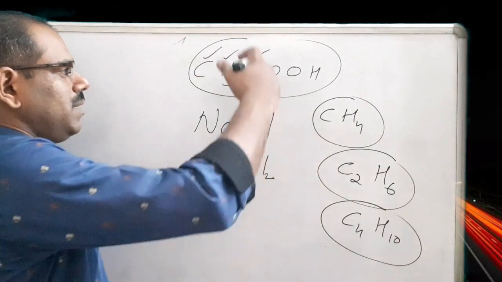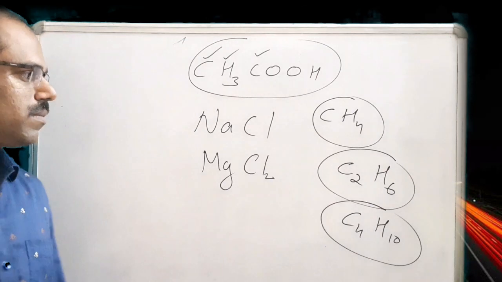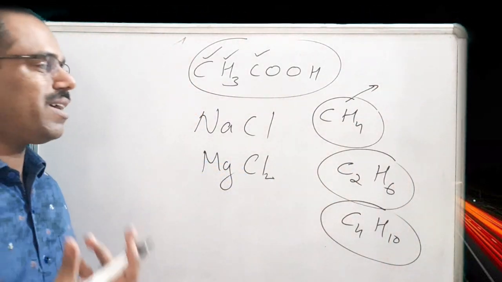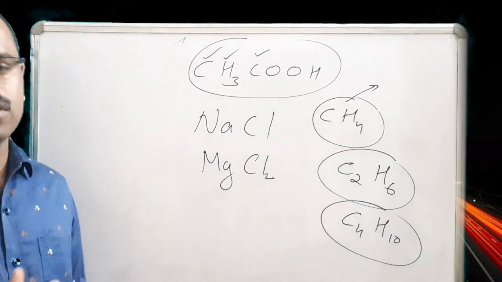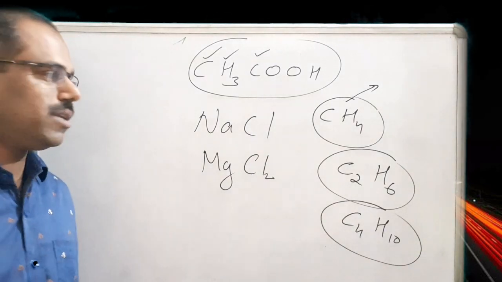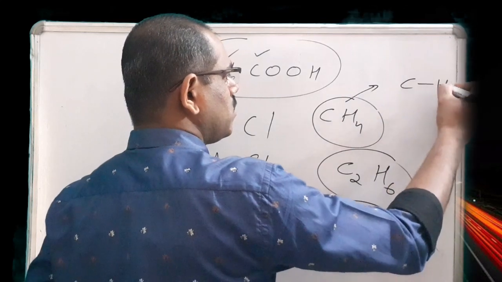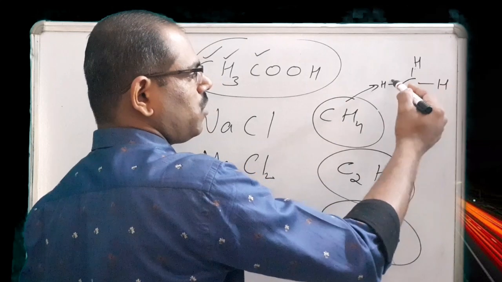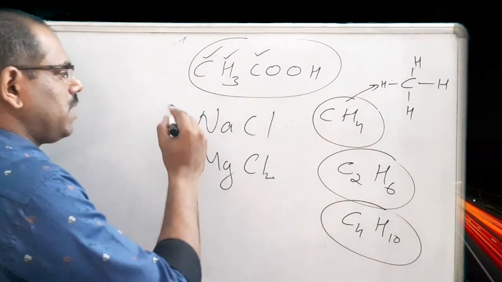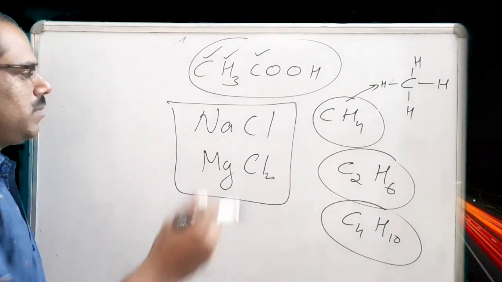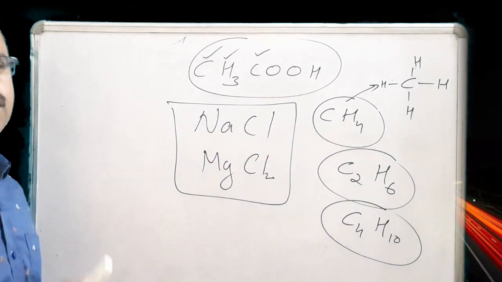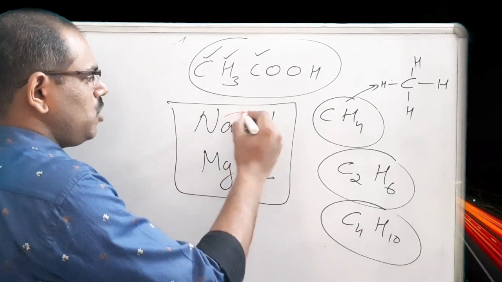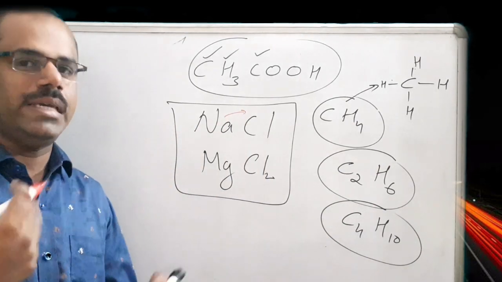If we consider the bonding, in organic compounds there is a covalent bond, maybe a single covalent bond or a double covalent bond, that we study later. For the time being, I write the structure of methane, carbon and hydrogen, with single bonds. But in inorganic compounds like NaCl, there is no covalent bonding. Sodium loses an electron so that chlorine gains it.